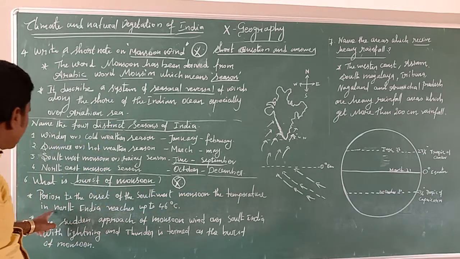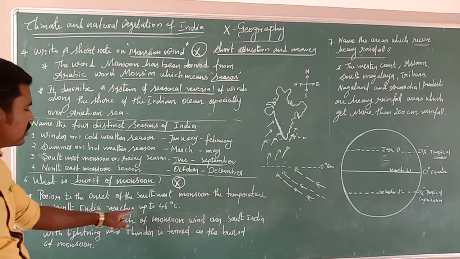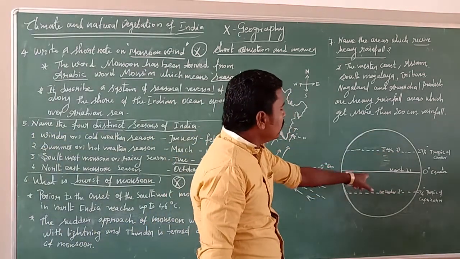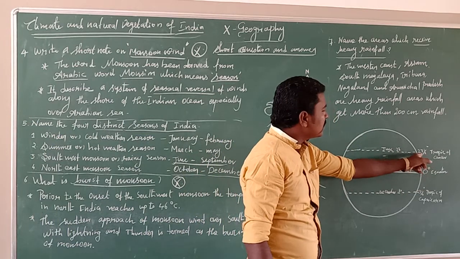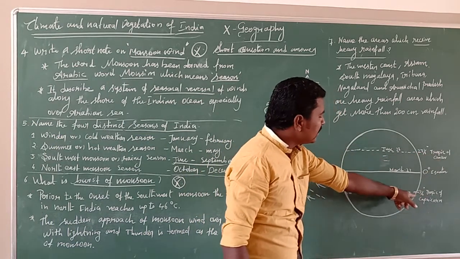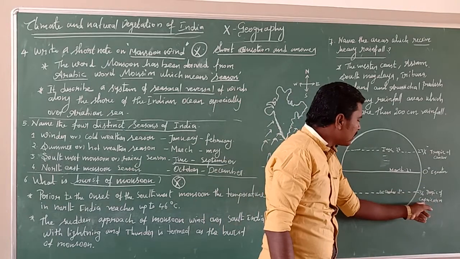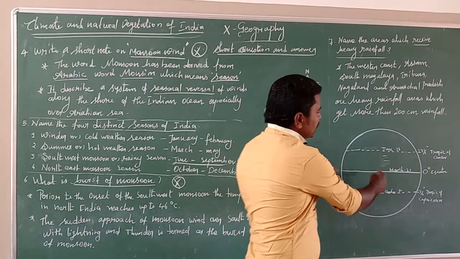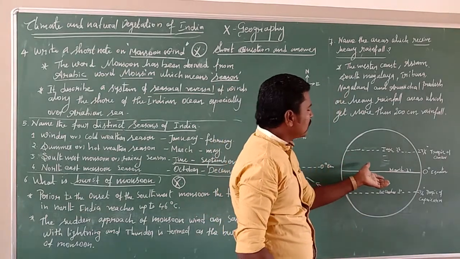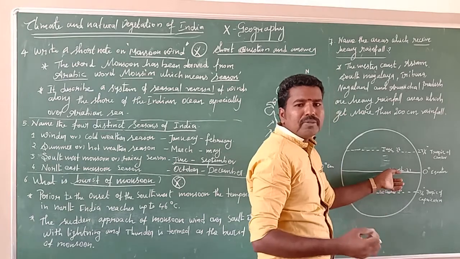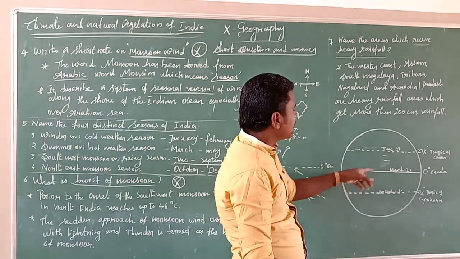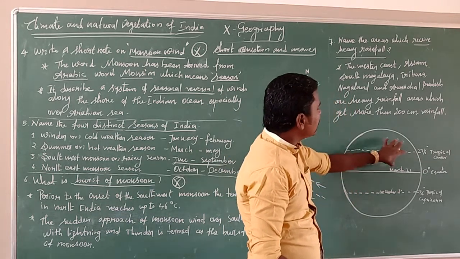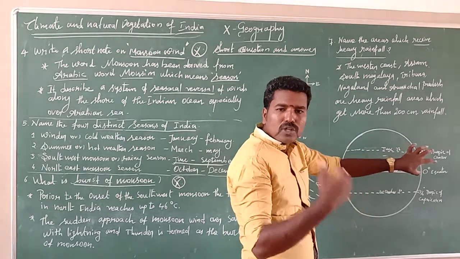In the period before the onset of southwest monsoon, the temperature in North India reaches up to 46 degrees Celsius because of the position of the sun over the globe. You know that this is the equator, 0 degrees, with 23 degrees north the Tropic of Cancer and 23 degrees south the Tropic of Capricorn. March 21st is the equinox day, when day and night are equal across the whole world. March, April, May, June 23rd, the sun appears above the Tropic of Cancer.